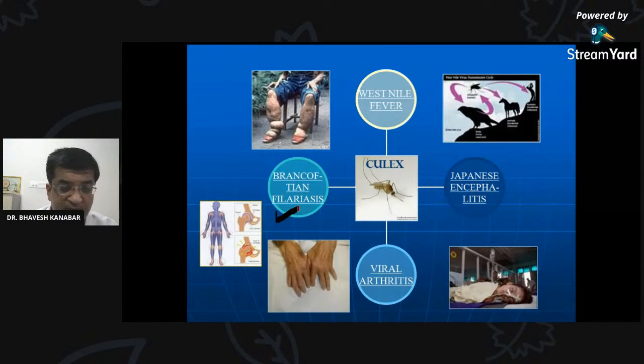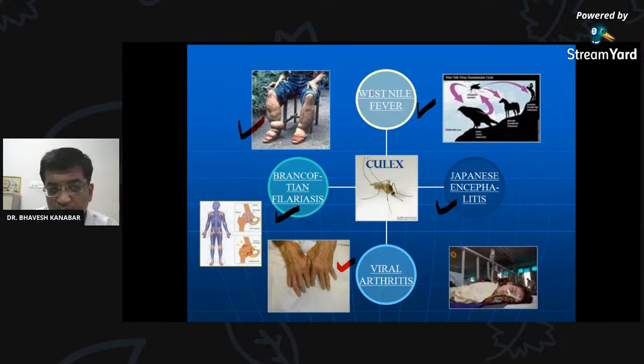So you can see in this photograph filariasis, Bancroftian filariasis, and here you can see elephantiasis. Because of filariasis there is elephantiasis, because there is blockage of the lymphatic channels, and it leads to accumulation of lymph in the lower limb. So it leads to limbs like an elephant. Then you can see viral arthritis, then Japanese encephalitis, West Nile fever.